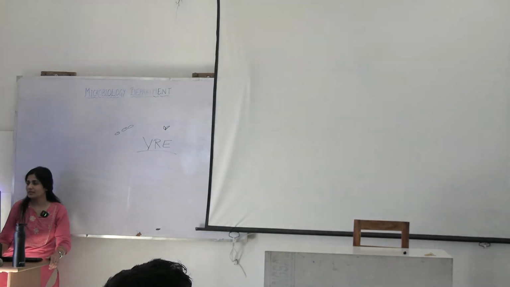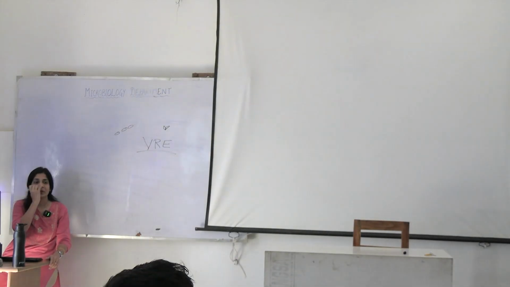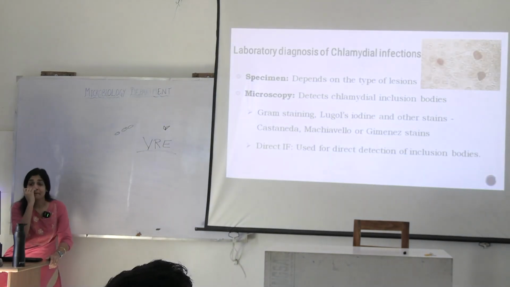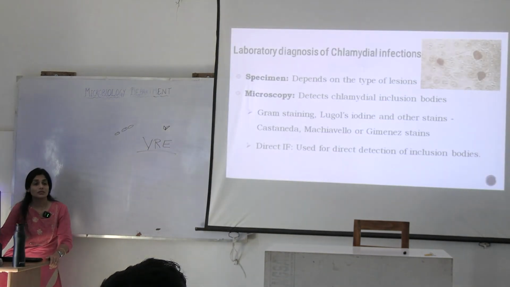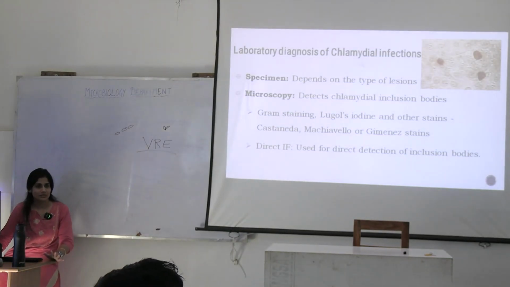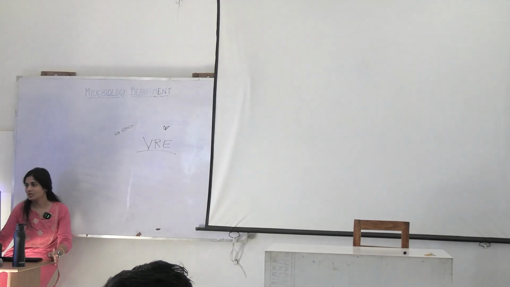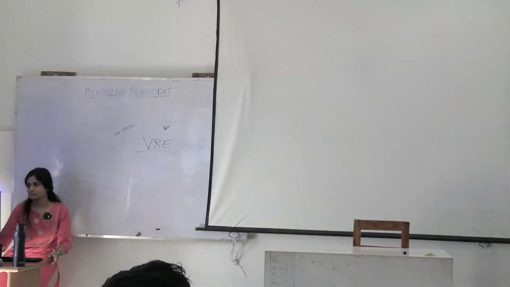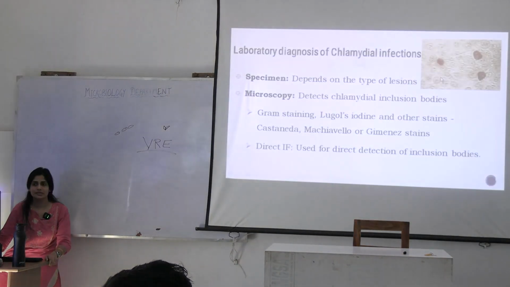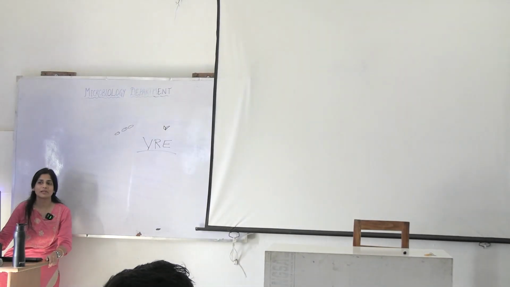All of these manifestations could be there. We have discussed this before, that you have to name all the organs that are there in the male and female reproductive tracts. These are all the complications of all the organisms you are going to study today. What is this? It's a cell line, okay, McCoy cell line. What is this? This is how you can see the inclusion bodies caused by chlamydia.